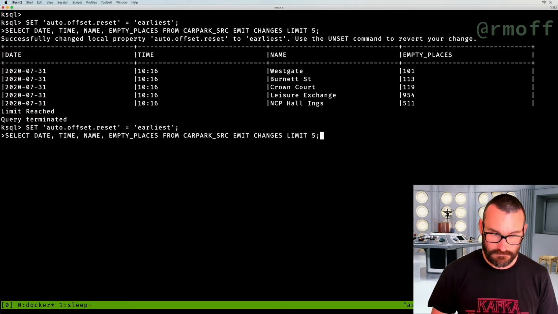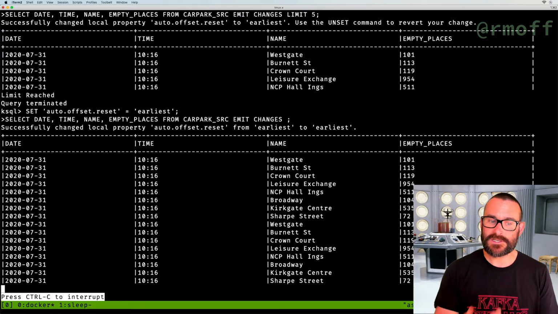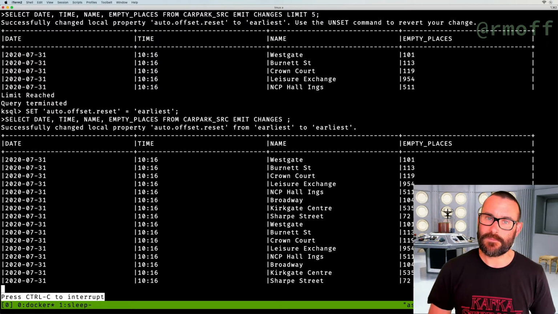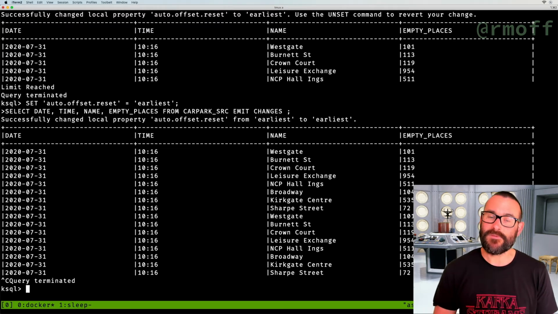I could leave it running, so let me take off the limit, and it says emit changes, and that's just going to sit there, and it's going to keep on ticking over until we get new data arriving in the topic, and then it'll update it on the screen. So that's our stream of data, and with that stream of data, we can now process it further.